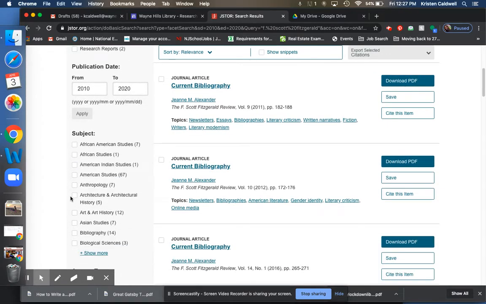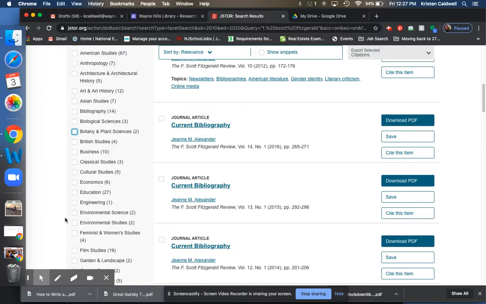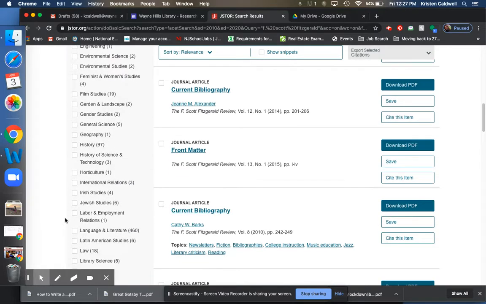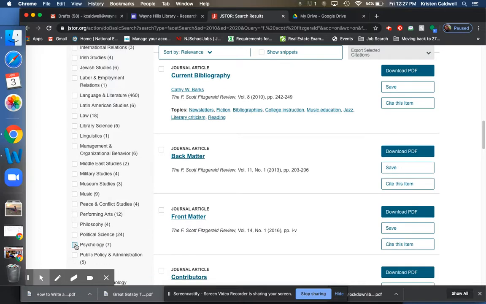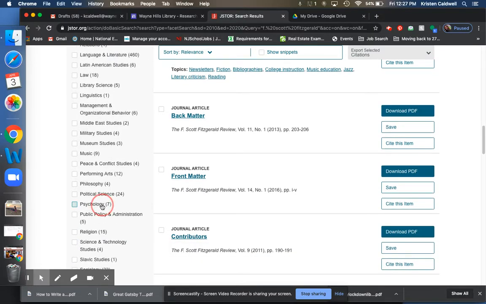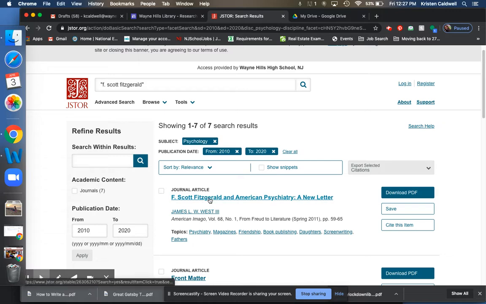And I can find subject matters down here. So maybe I want to do American Studies. Maybe I want biographical sciences. I don't know. Let's see if there's literary criticism down here, if that's an option. Linguistics, it's not. Of course not. Ooh, psychology, that could be interesting. So let's see. F. Scott Fitzgerald and American Psychiatry, a new letter.